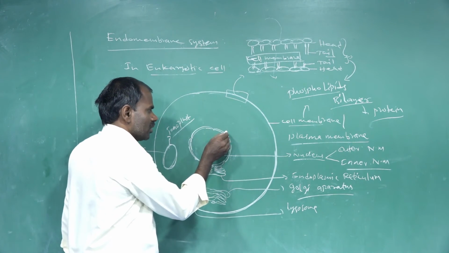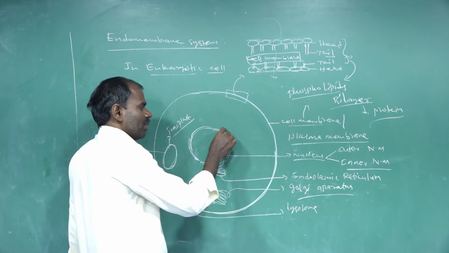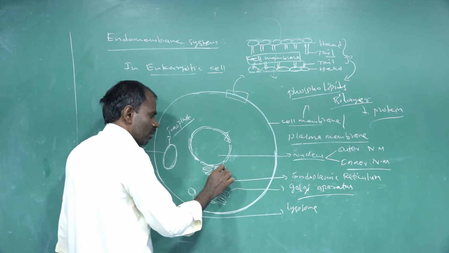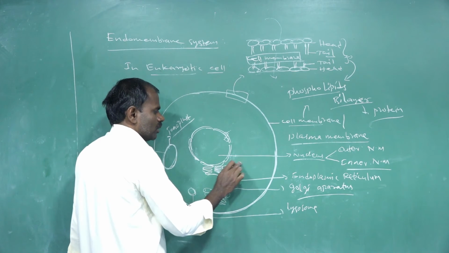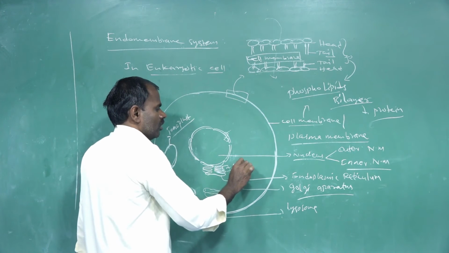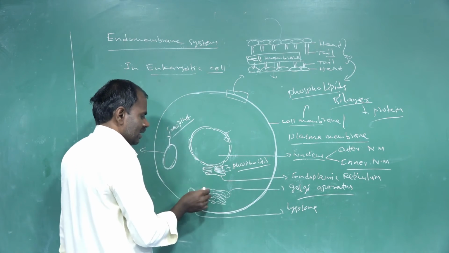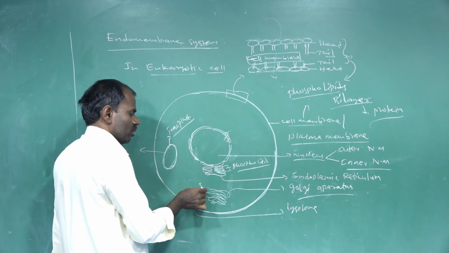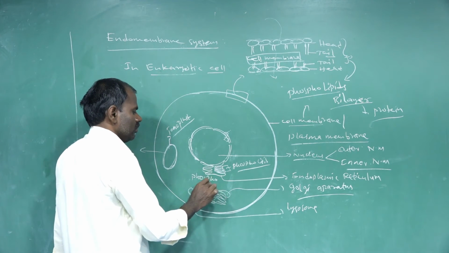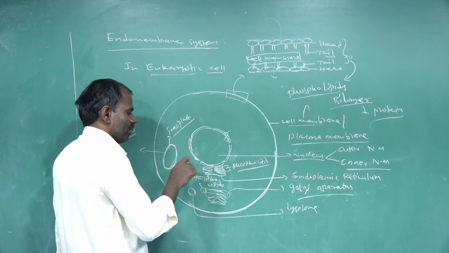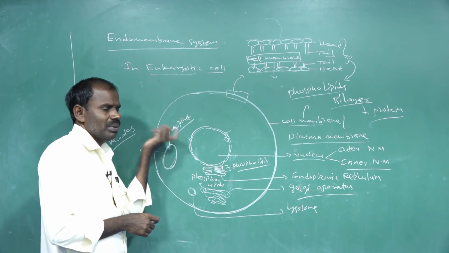The nuclear membranes, the outer nuclear membrane and the inner nuclear membrane, are also phospholipid bilayers. These originate from the endoplasmic reticulum, which is also made up of only a phospholipid bilayer. The Golgi apparatus is also a phospholipid bilayer. And the vacuoles, the tonoplast, are also made up of only a phospholipid bilayer.